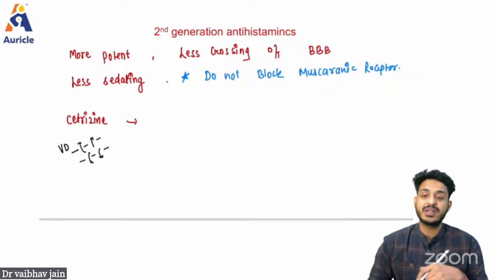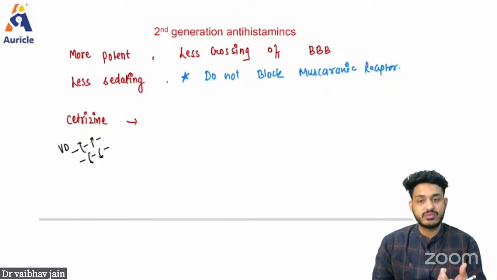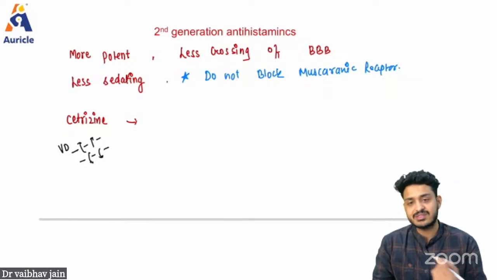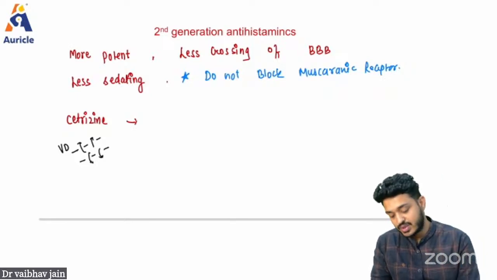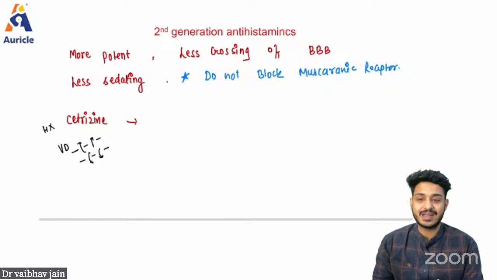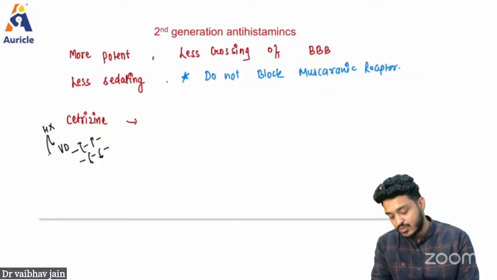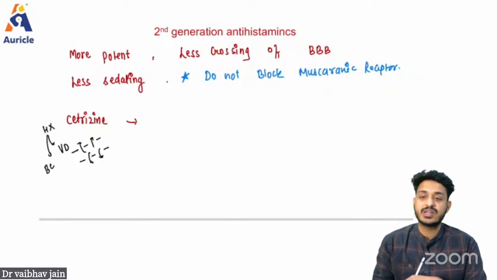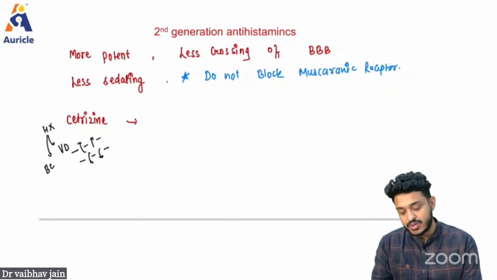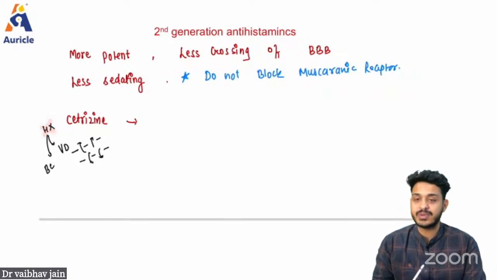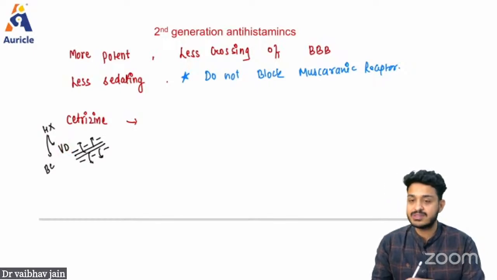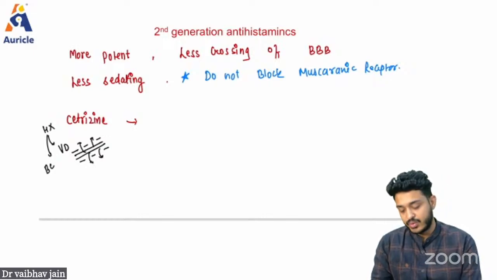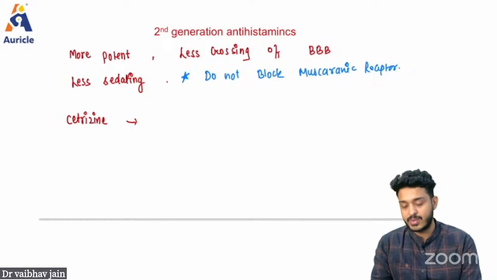And for the symptomatic treatment of viral kind of a flu, you are using this particular cetirizine, right? So this cetirizine is going to cause what? It is going to cause blockade of histamine. And remember, histamine has two functions. It is going to cause bronchoconstriction. It is going to cause vasodilation. So if you are using cetirizine, this histamine will be blocked, this vasodilation will be blocked, and you will be having correction of the symptoms. That is what we are doing in the cases of common cold or cough, right?